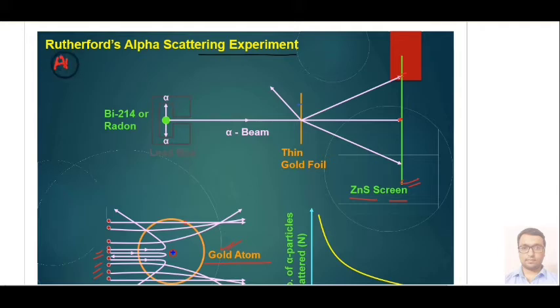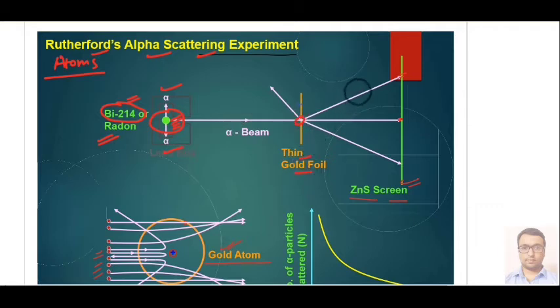In this chapter, the first topic we need to understand is Rutherford's alpha scattering experiment. In this experiment we have a source of alpha particles, like you can see here. That source is either a radioactive element like bismuth 214, or you can take radon also. From this source, alpha particles strike a thin gold foil.